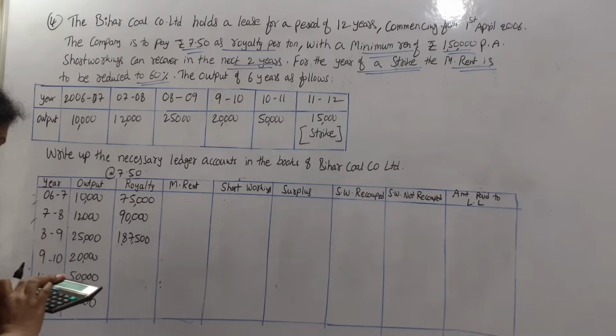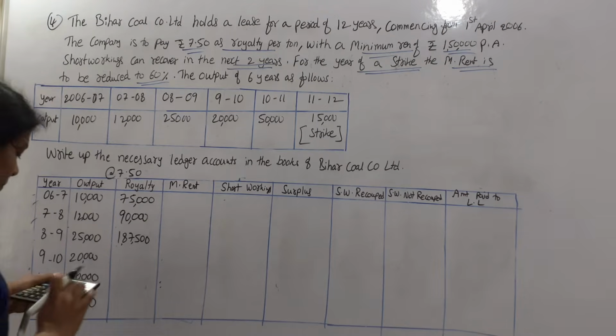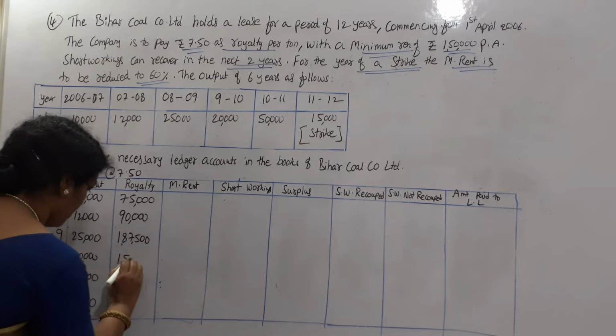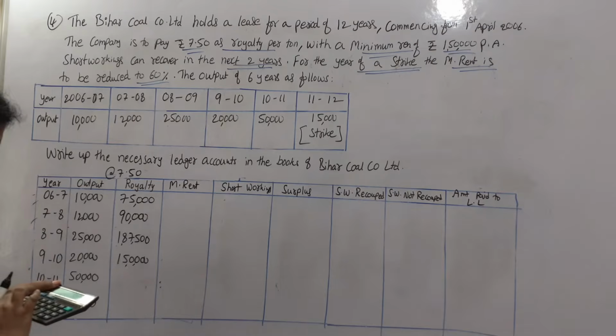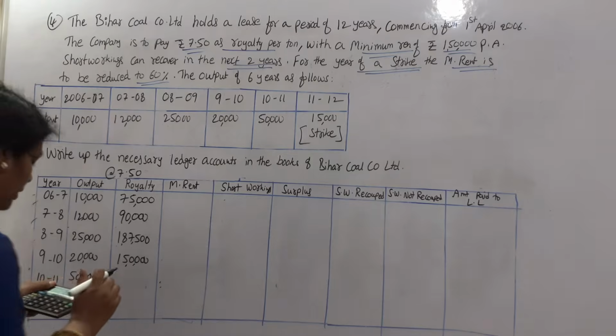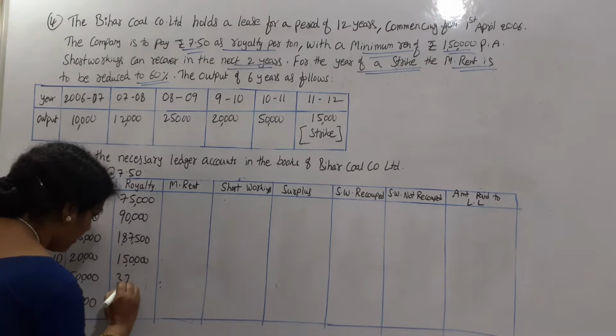And 20,000 into 7 rupees 50 paisa is 1,50,000. 50,000 into 7 rupees 50 paisa is 3,75,000.